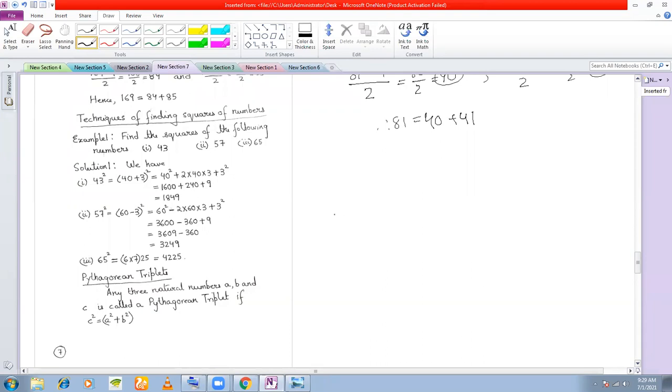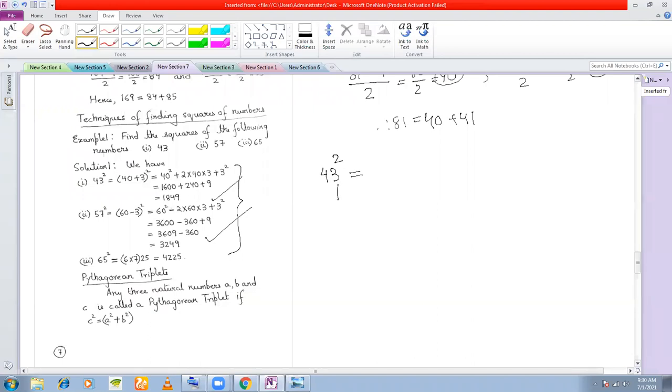Now, how to find out squares of numbers? See, I've given you examples here. Suppose I want to find out 43 squared. You can do it this way. Otherwise, I can show you a better way of doing it, provided you can practice that method. If you can practice that method, it's okay. Otherwise, you follow this method. The better method is, if you want to find out the square of 43, then what you do here